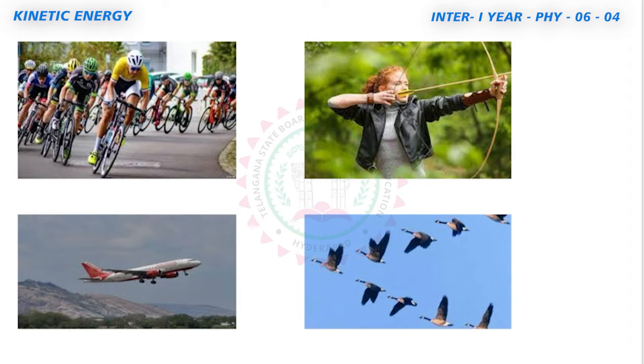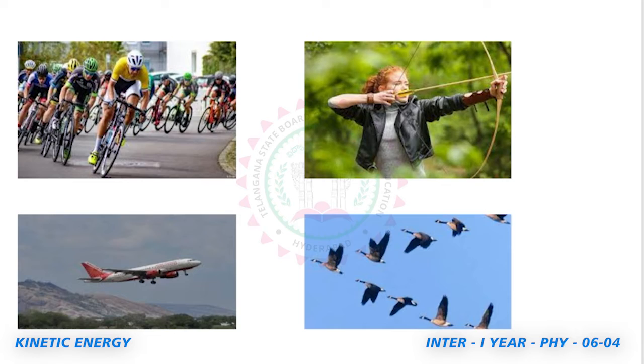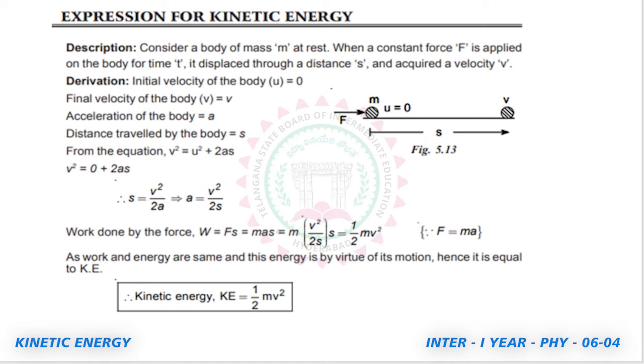In the case of the arrow, initially, before releasing, it has potential energy. And once it is released, it gets velocity and potential energy is converted to kinetic energy. So these are very critical examples for competitive examinations. Now we are very much interested in deriving the equation for kinetic energy.